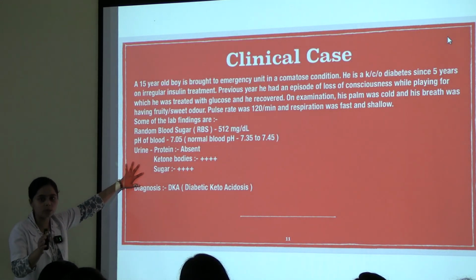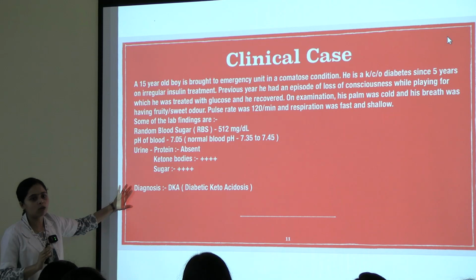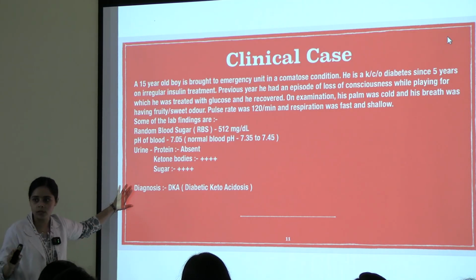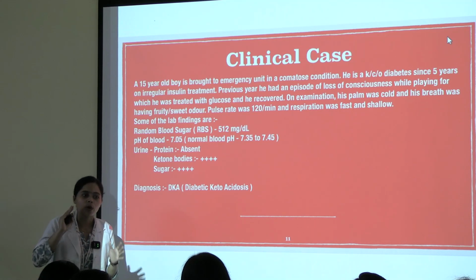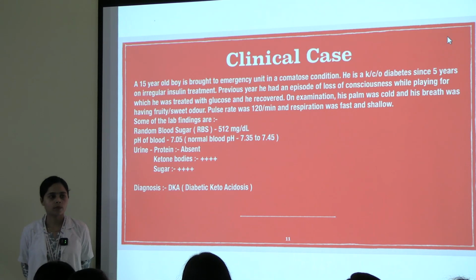I'll tell you what this plus means, but for now just understand that ketone bodies are 4 plus, sugar is 4 plus. And your diagnosis was DKA, diabetic ketoacidosis. Okay? But why diabetic ketoacidosis? Who can answer? Break diabetic ketoacidosis. There are 3 words in your diagnosis.